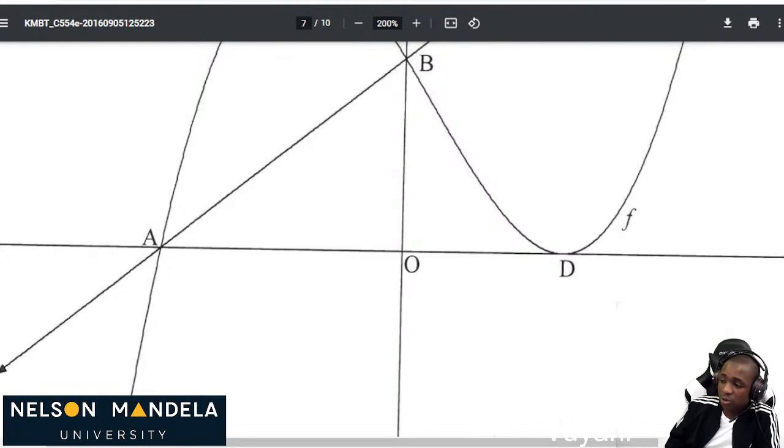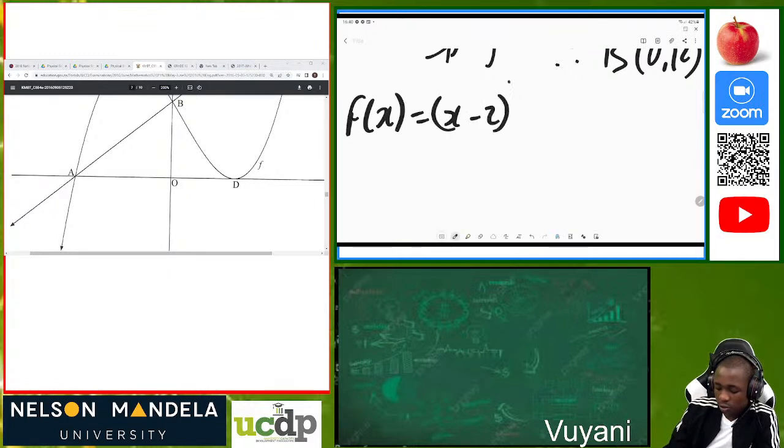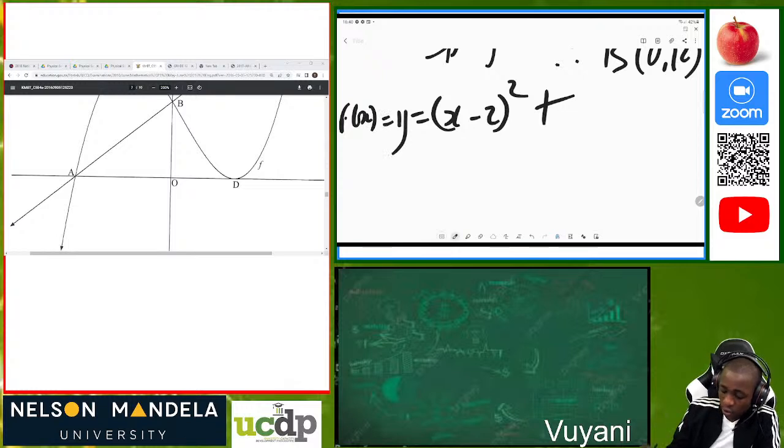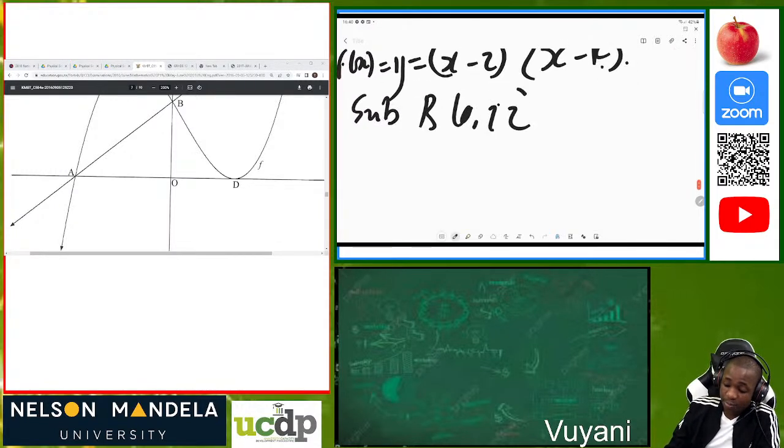Okay, so what do we do now? We are given f of x equal to (x minus 2) all squared, then (x minus k). Let me just use y: f of x is equal to y, so we can write it in this manner. Now let's substitute our value of B, which is (0, 12), so that we can calculate the value of k, because bear in mind that B is also on the function f of x.